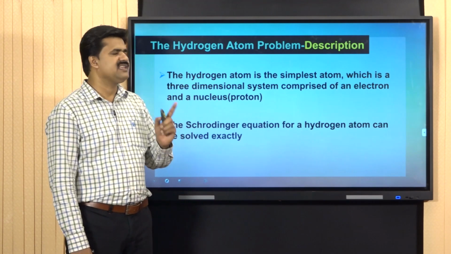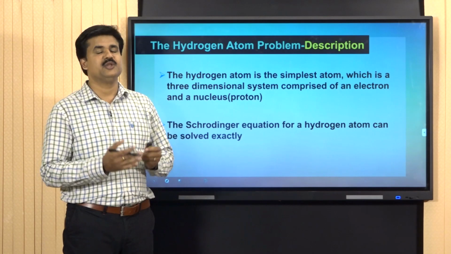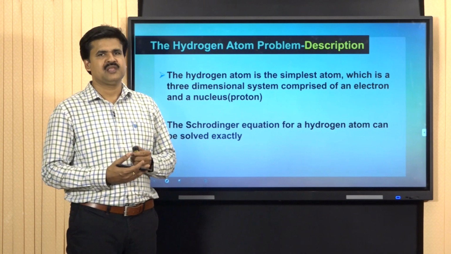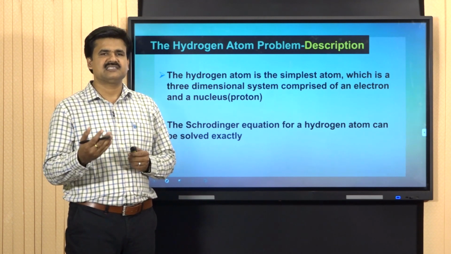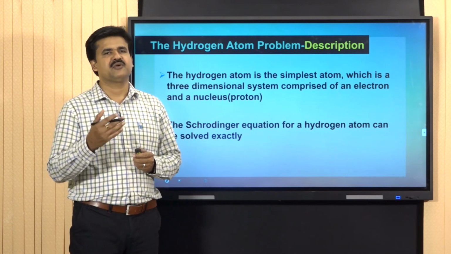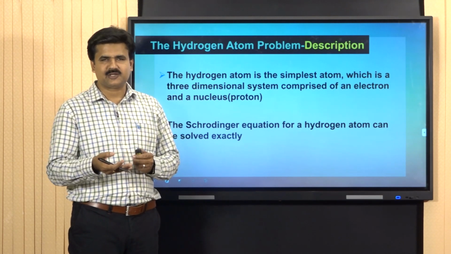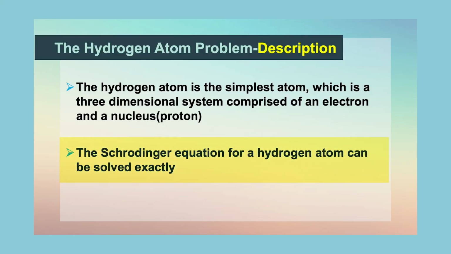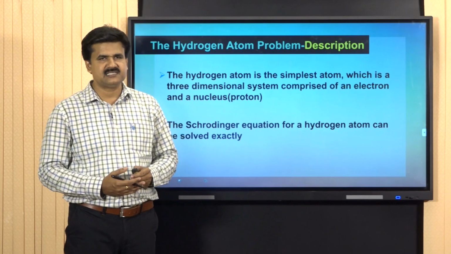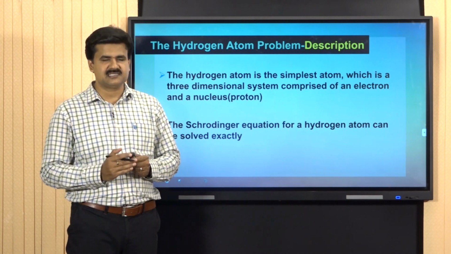The hydrogen atom is the simplest atom, which is a three-dimensional system comprised of an electron and a nucleus. The nucleus of the simple hydrogen atom is a proton. For any other isotopes of hydrogen, we can use the center part as the nucleus. So simply, every isotope of hydrogen atom consists of two particles, that is one electron and a nucleus. The Schrodinger equation for a hydrogen atom can be solved exactly. This means the hydrogen atom problem is an exactly solvable quantum mechanical system.